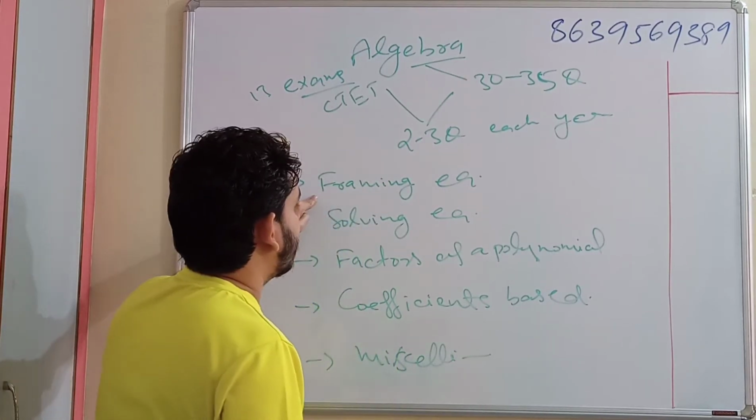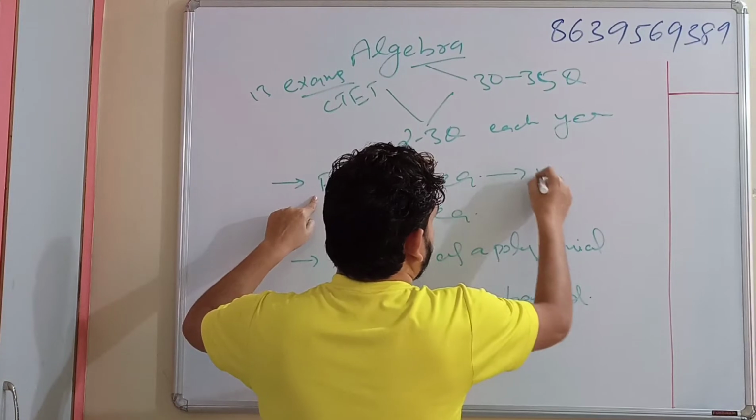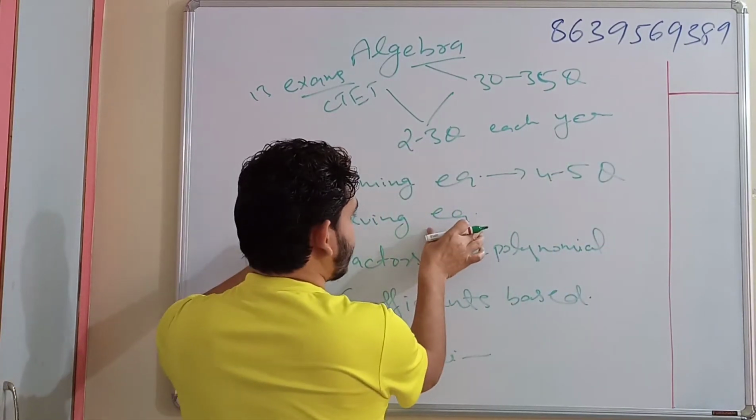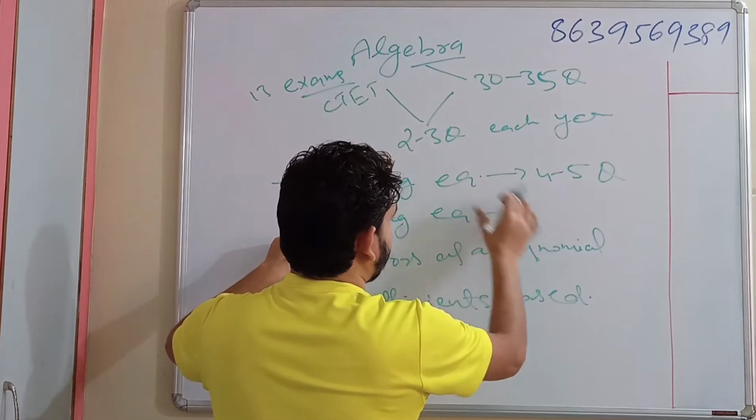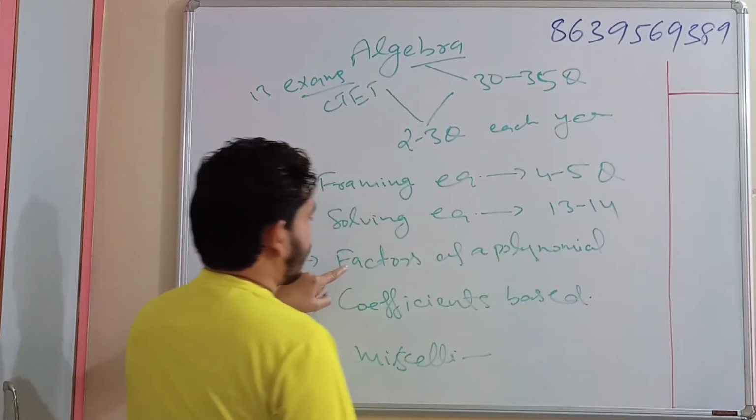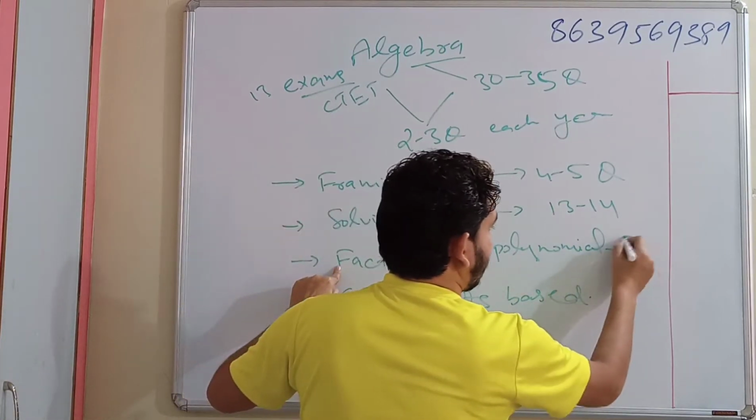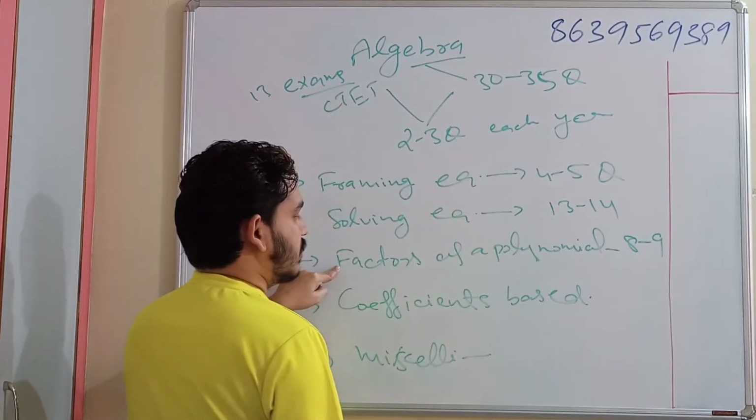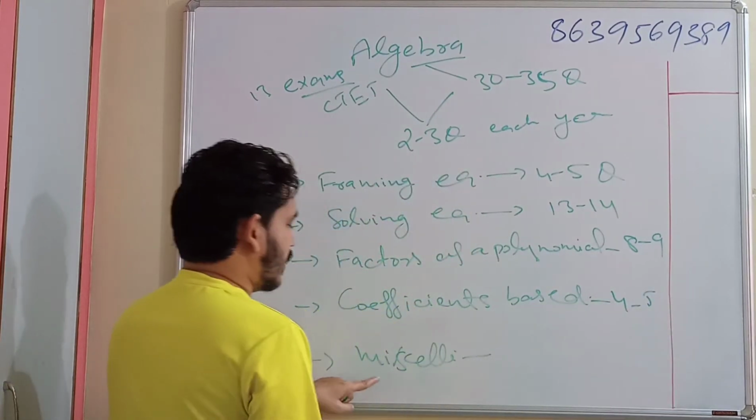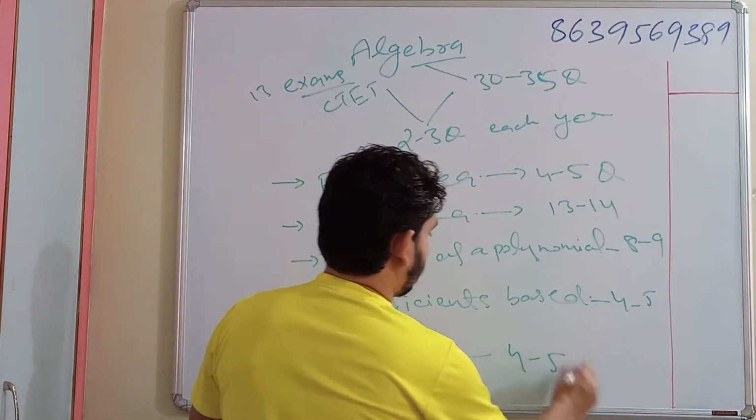So coming to framing questions, around 4 to 5 questions have been asked. For solving questions, in past years, around 13 to 14 questions have been asked. For factors, around 8 to 9 questions have been asked. For coefficient based, around 4 to 5 questions have been asked. Miscellaneous, again 4 to 5 questions.